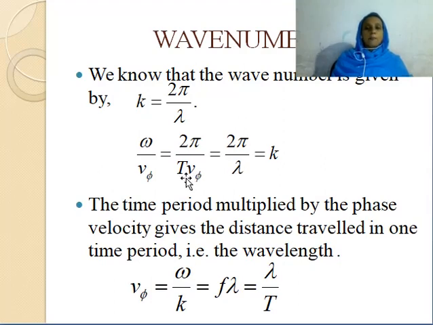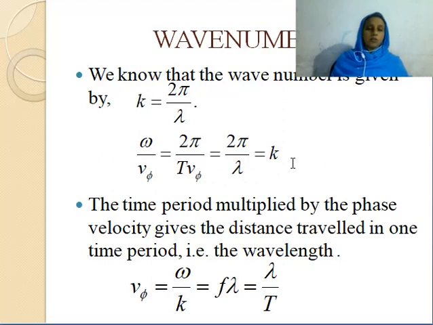The time period multiplied by the phase velocity gives the distance travelled in one time period. What is the distance travelled in one time period? That is lambda, the wavelength. So this expression goes to 2 pi by lambda, which is equal to k. So in the case of a harmonic travelling wave, the relation between omega, phase velocity and k is given by omega by v phi equal to k. This expression is called the dispersion relation.